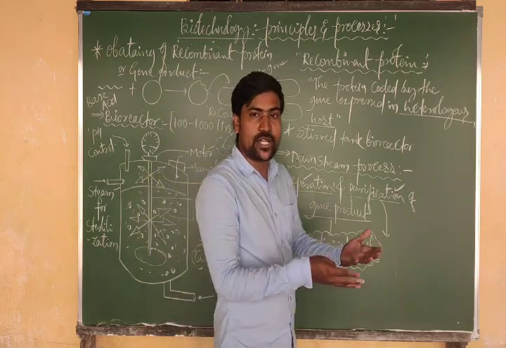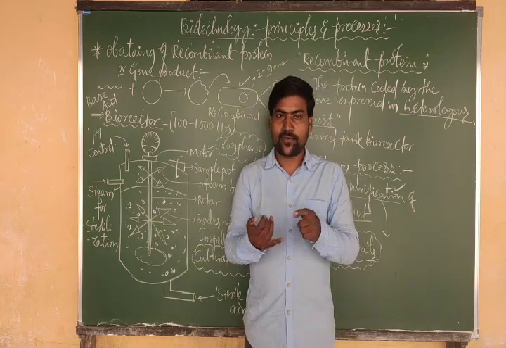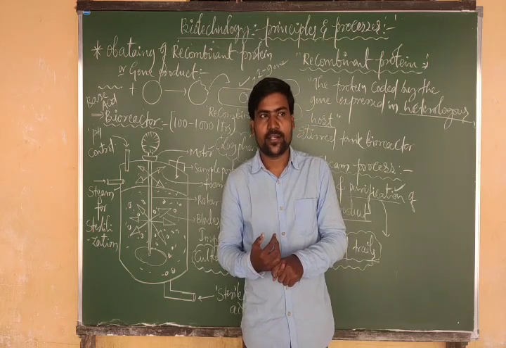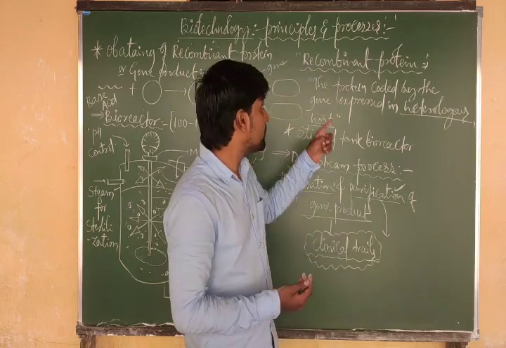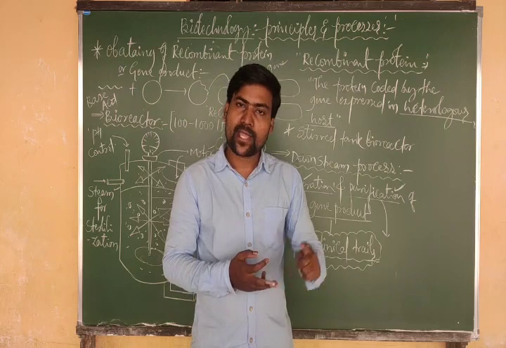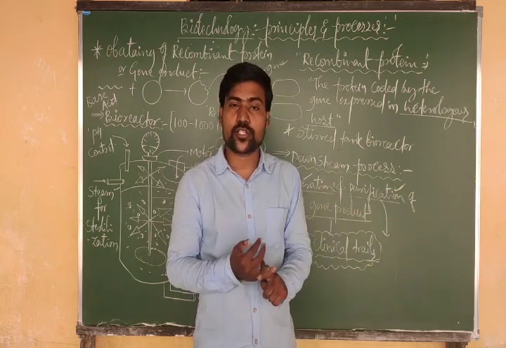So this is how we totally completed the rDNA technology. Finally we got the gene product using the bacteria. So that's the biotechnology principles and processes chapter. This whole interesting chapter is over, and we already have one more chapter, the biotechnology applications chapter.